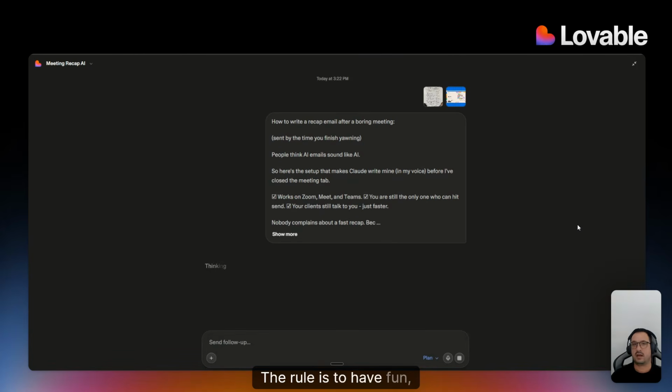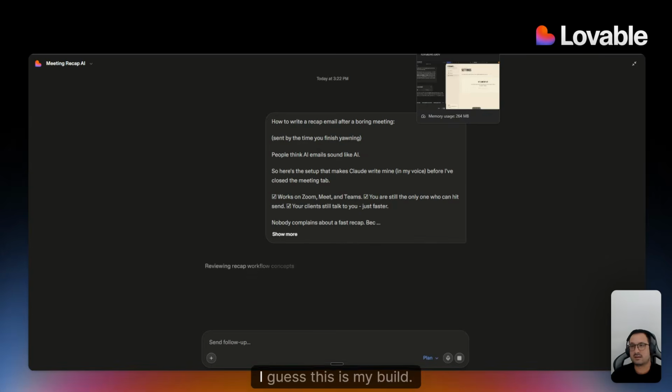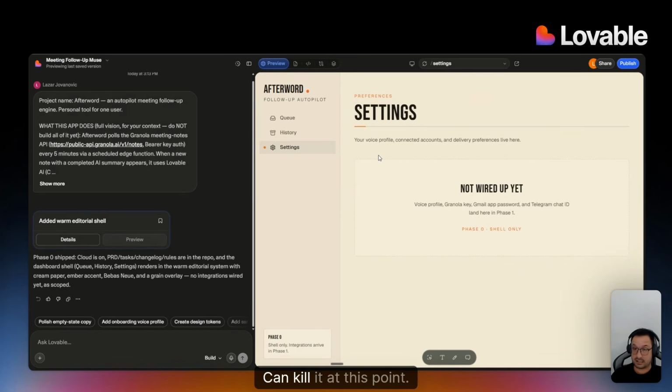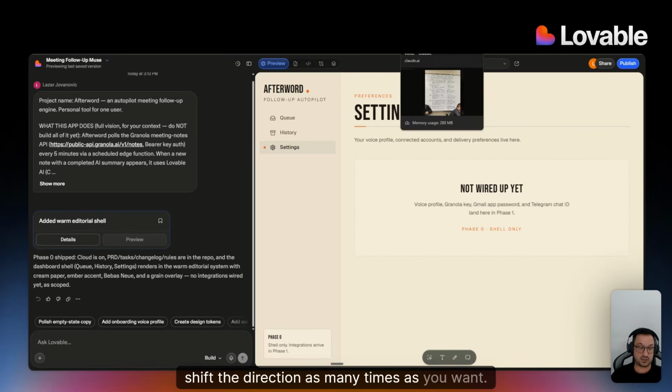The rule is to have fun, work on discovery, never ever satisfy yourself with the first result that you get and be like, oh, well, that's this. I guess this is my build. No, it's not. You can kill it at this point. You can switch the design. You can shift the direction as many times as you want, right?